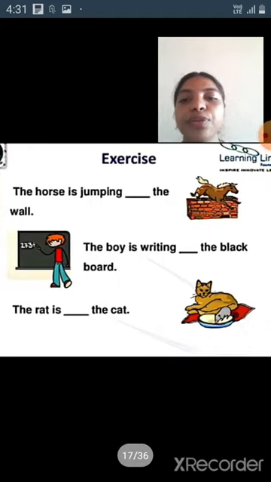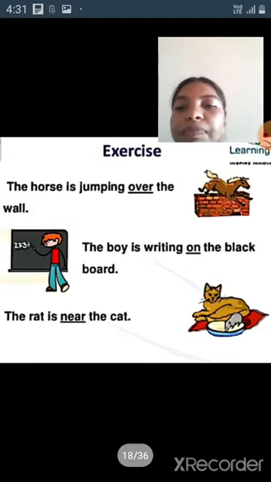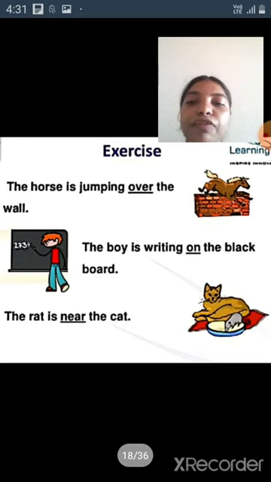Next exercise. First one, the horse is jumping dash the wall. Second one, the boy is writing dash the blackboard. Third one, the rat is dash the cat. Answers: the horse is jumping over the wall. The boy is writing on the blackboard. Third one is the rat is near the cat.